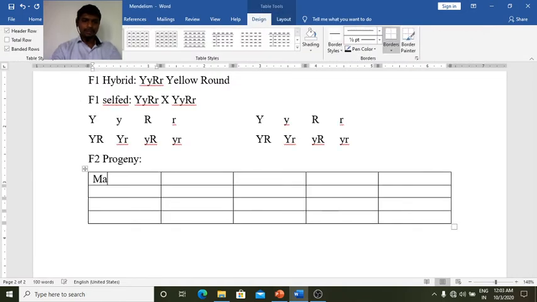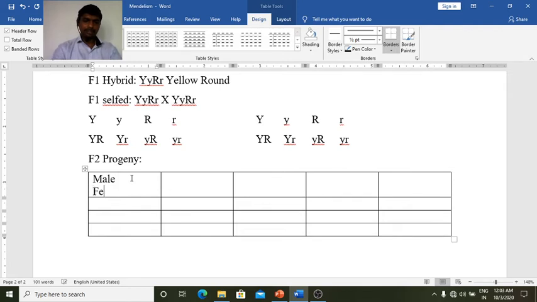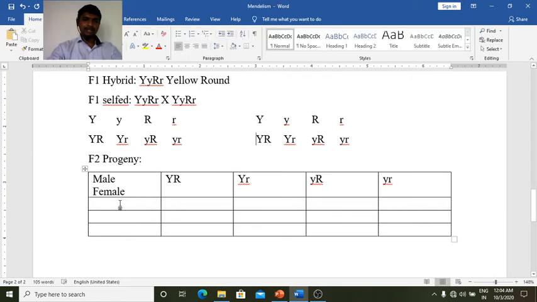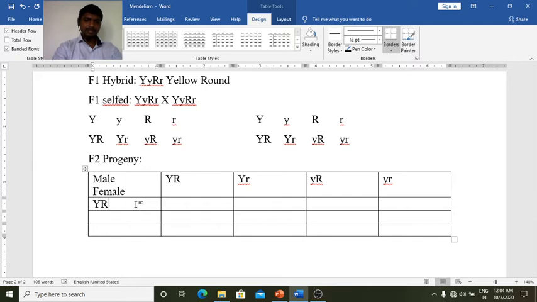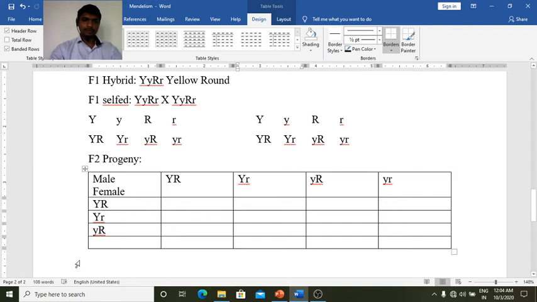Okay, this one is the male side, and below this is the female side. The male side possesses the gametes having alleles capital Y capital R, capital Y small r, small y capital R, small y small r. Similarly, these alleles are written here on the female side.